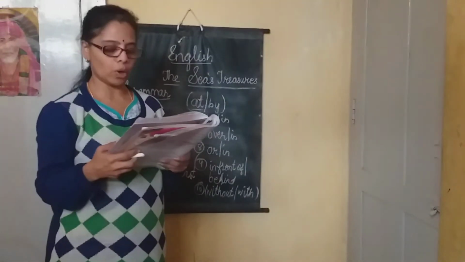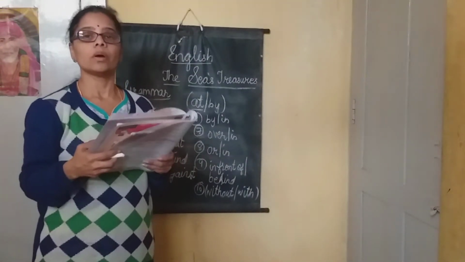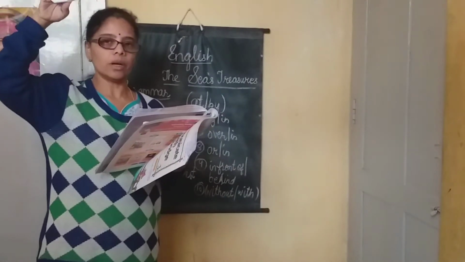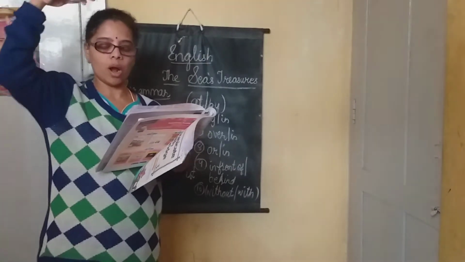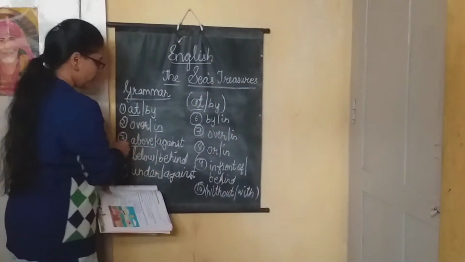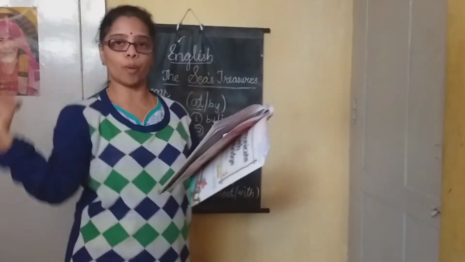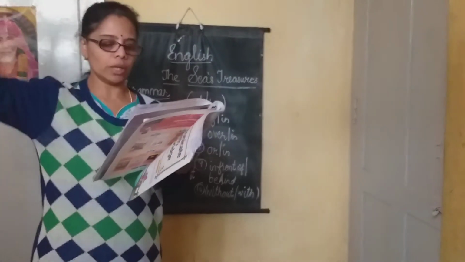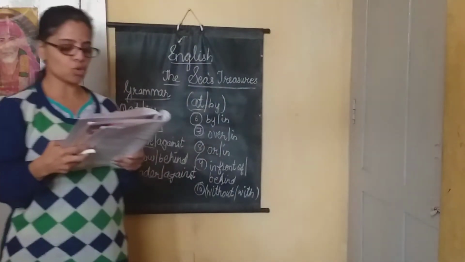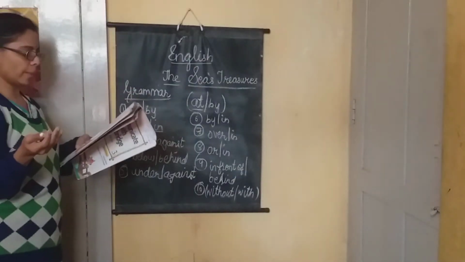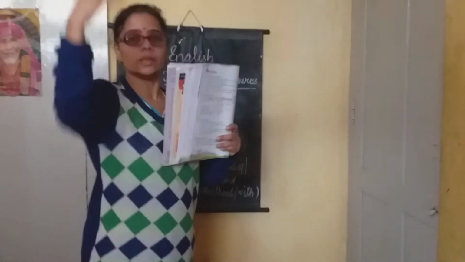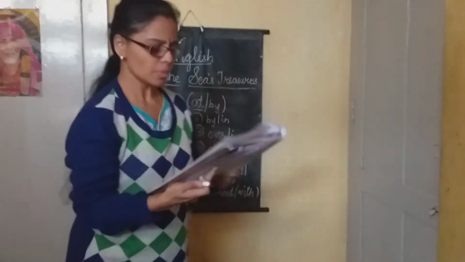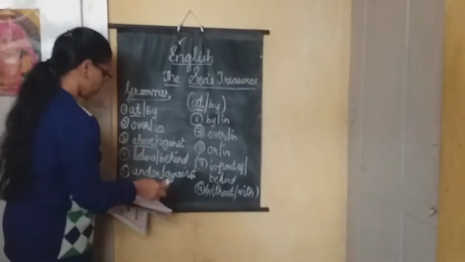Clouds are floating above or against the sky. So where do you find the clouds? You will find the clouds floating above the sky. So you will underline the word above, not against. Against means directly opposite to the clouds. Do you find any clouds against the sky? No. It will be floating in the sky. The sea is rolling below or behind them. So where do you find the sea and the sky and everything? You will find it as if it is behind the sun.